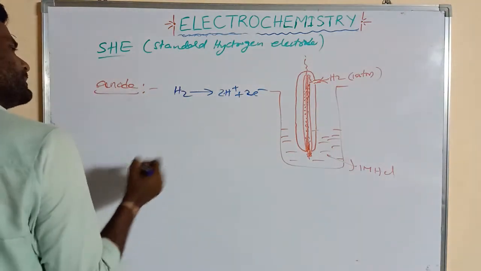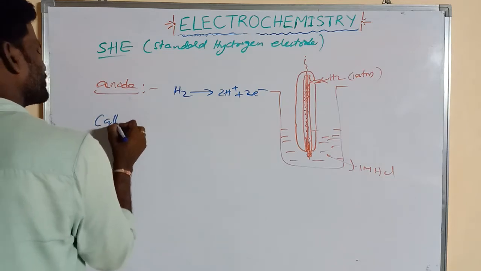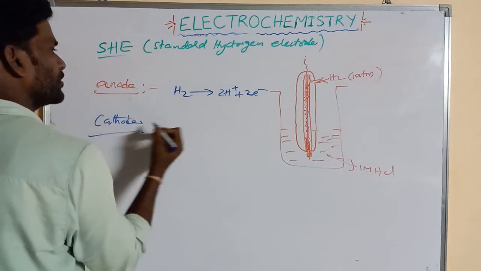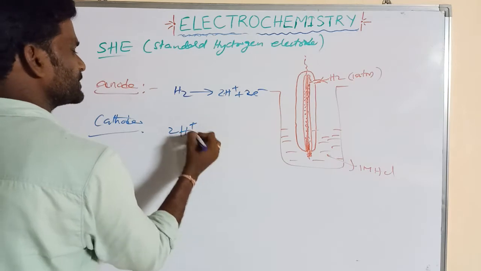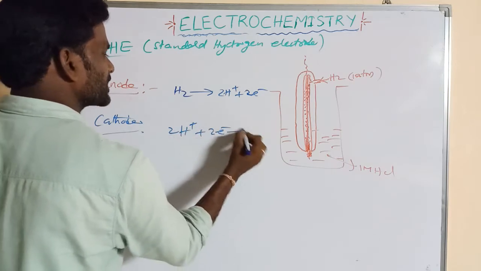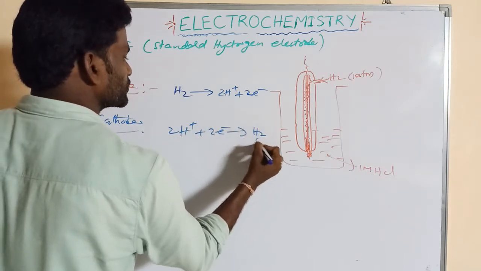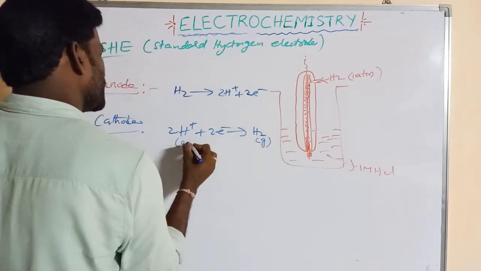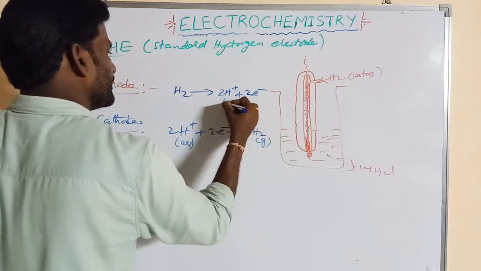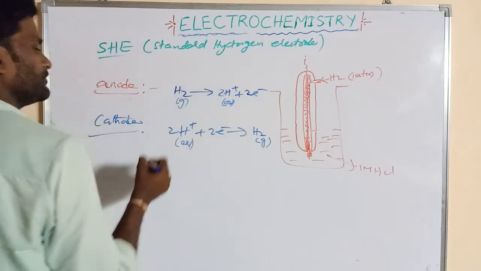Now if it is taken as a cathode, that can be reversed: 2H plus gains 2 electrons to give H2. So this is the reaction, right.